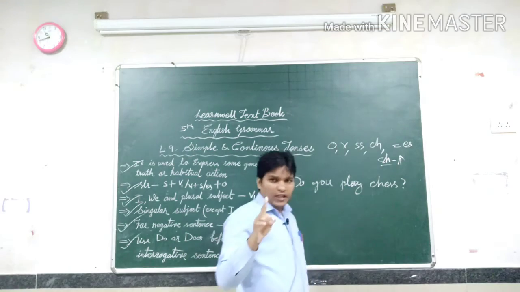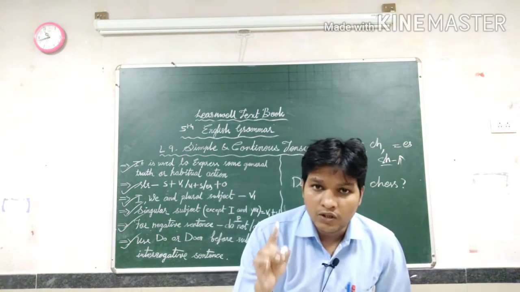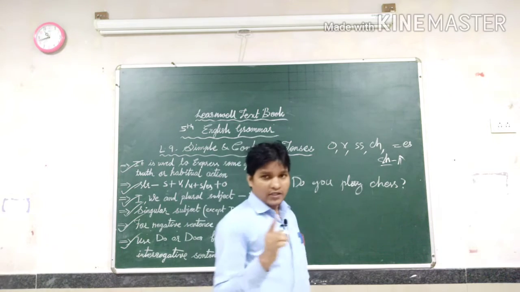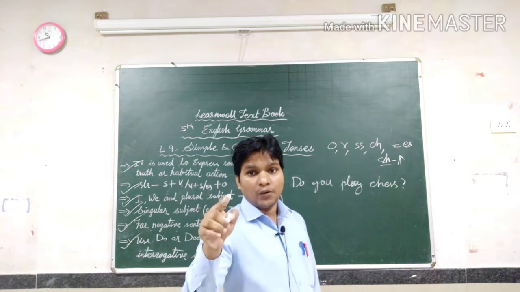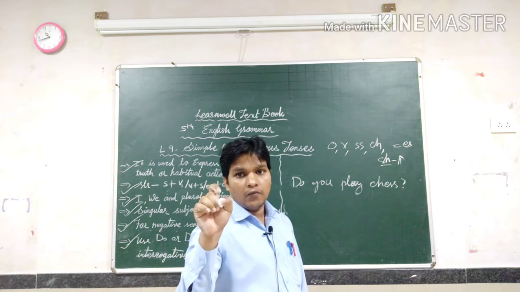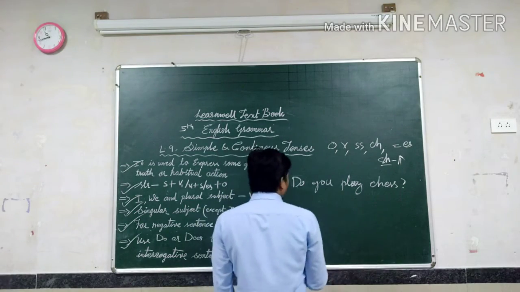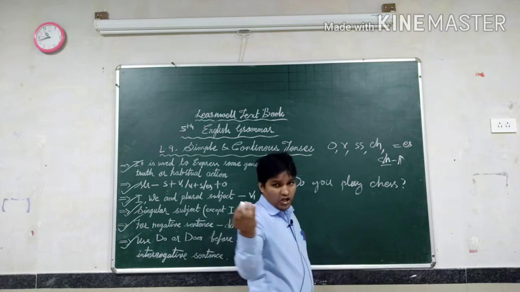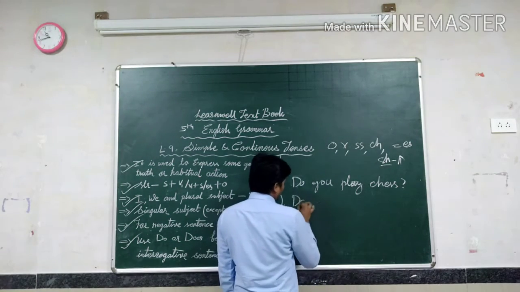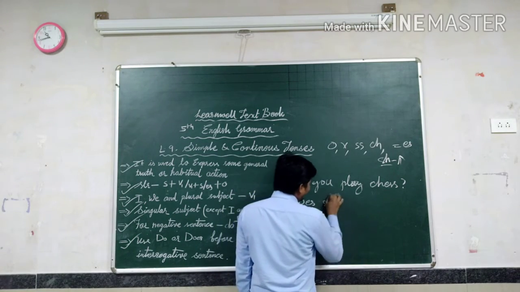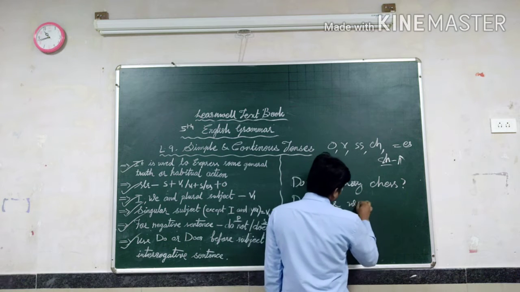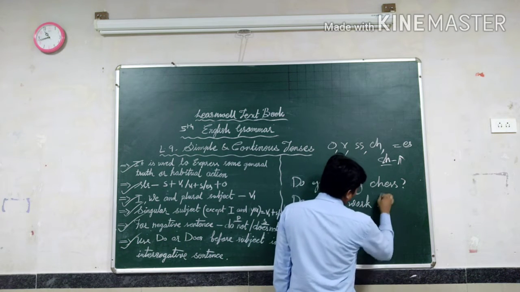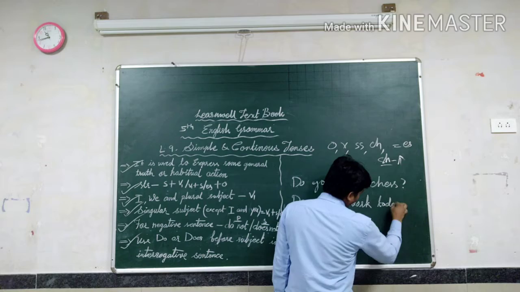Question mark. Interrogative means it will come with a question mark. Understand? Negative and statement come with a full stop. So keep that in your mind. So here, do you play chess? Or, does she work today?